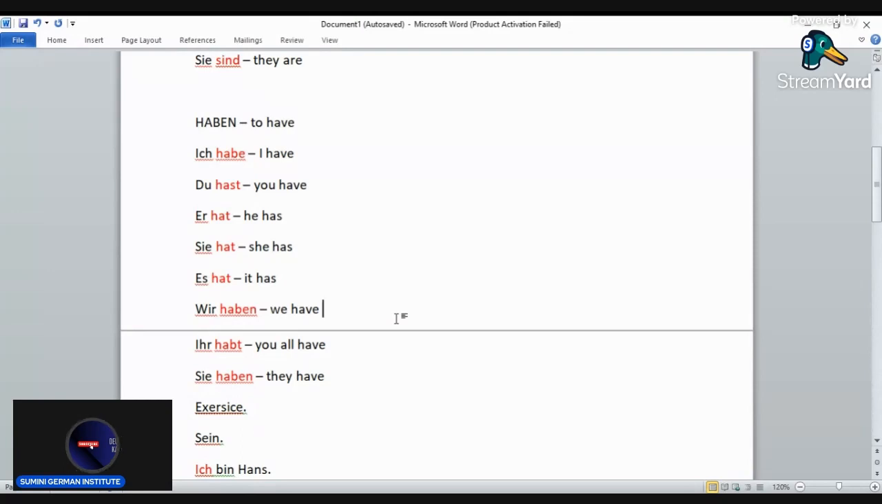Just like sein, they are supposed to be memorized just the way they are. There is no particular formula. So it's for you to memorize them the way they are. Let's go through them one more time.